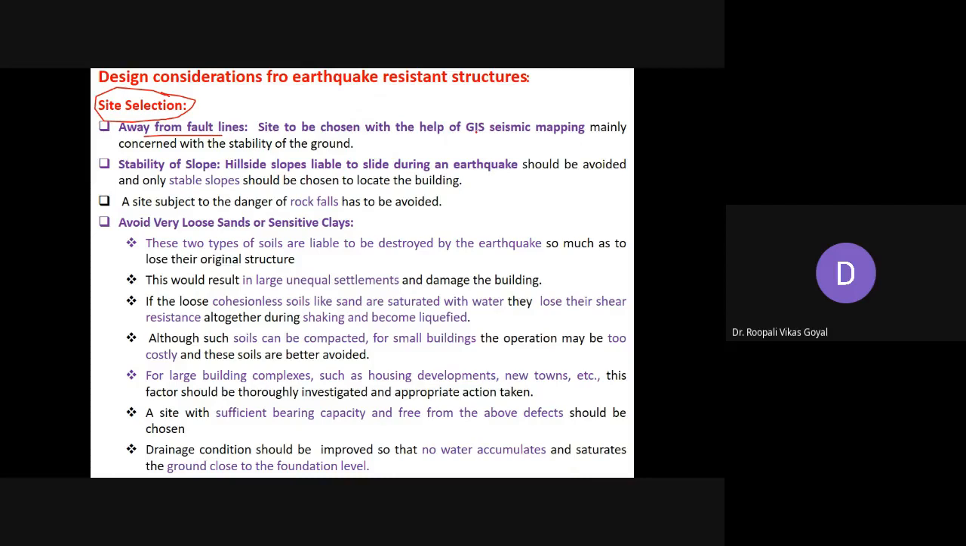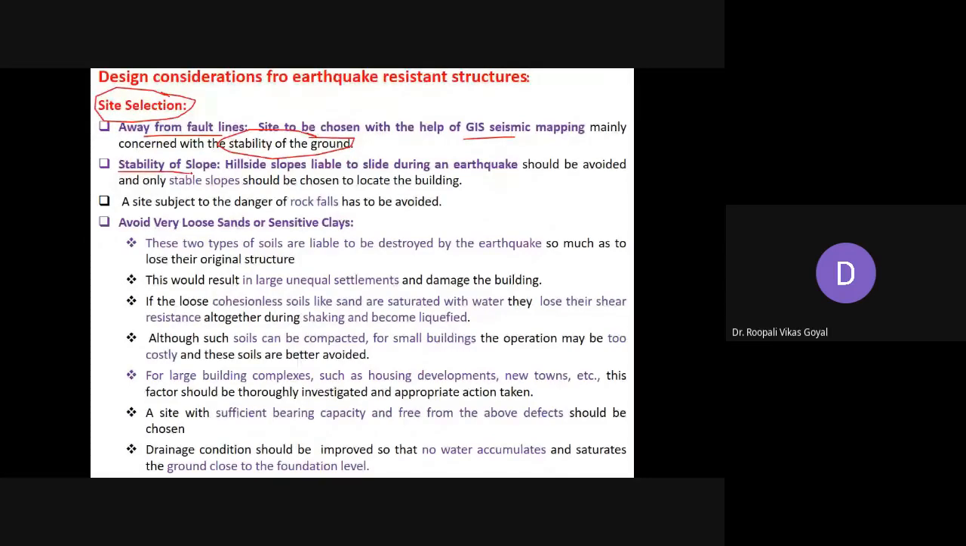We have seismic mapping. Accordingly, whatever fault lines are there, the site should be away from them, and mainly concerned with the stability of slope. You cannot construct any major project on an active fault line, where an earthquake may come at any time. So it should be away from the fault line. Then stability of slope. Generally in the hilly region, on the slope, you may see many buildings.